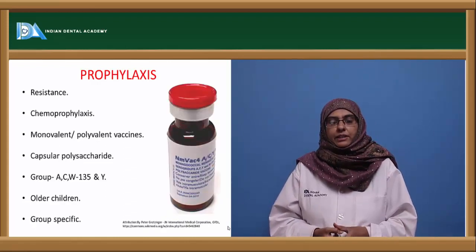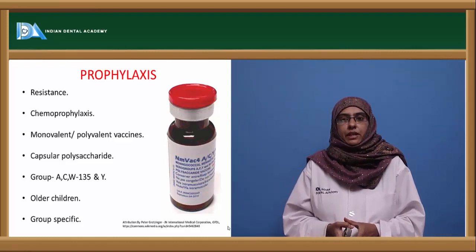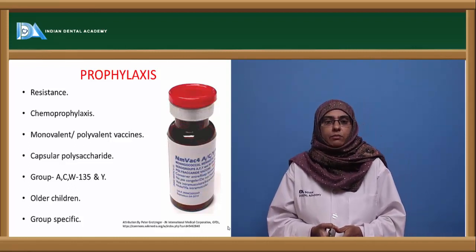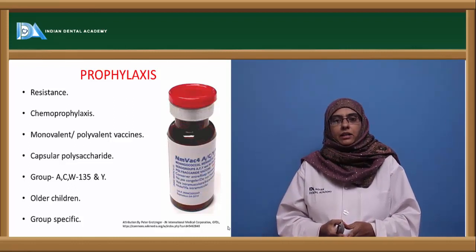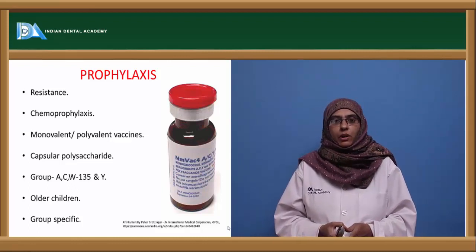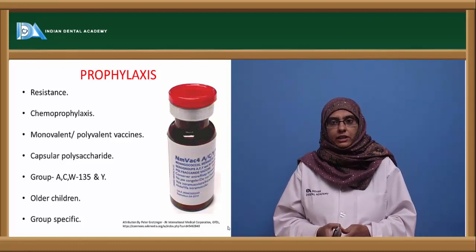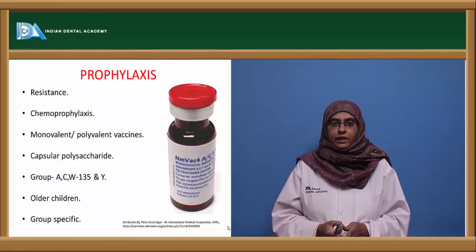Coming to the prophylaxis, due to the organism's resistance towards different types of antibiotics, you can go for chemoprophylaxis, making use of rifampicin and ciprofloxacin. And moreover, we now have a monovalent or polyvalent vaccine against the capsular polysaccharide of this organism, which is highly virulent in nature.